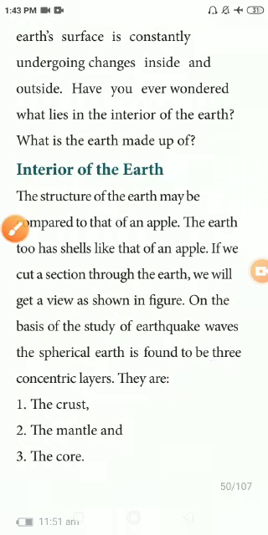Okay, so this is the structure of the earth. So now you can see this, it looks like an onion. Okay, so this is the crust layer, this is the mantle layer, this is the core, inner core, this is outer core. This is the internal structure of the earth.